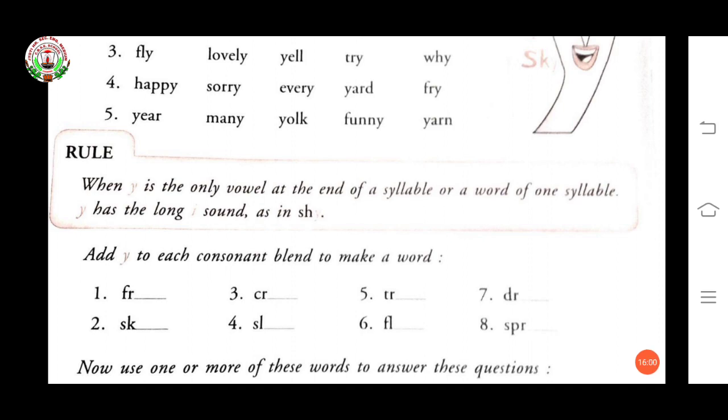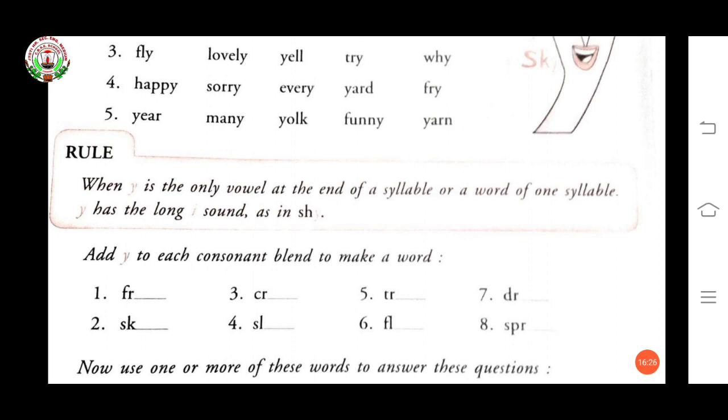When Y is the only vowel at the end of a syllable, which sound is coming? Long I sound is coming, like shy. Add Y to each consonant pair to make a word. You just have to add Y.